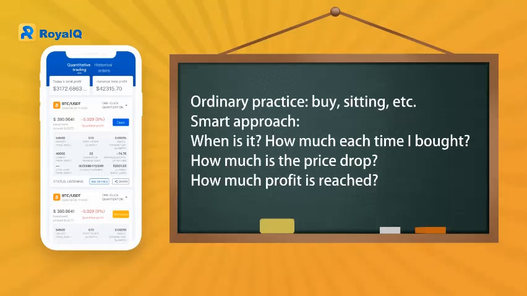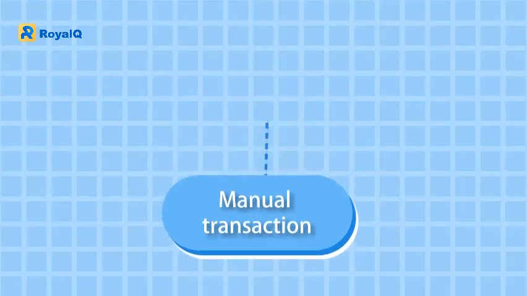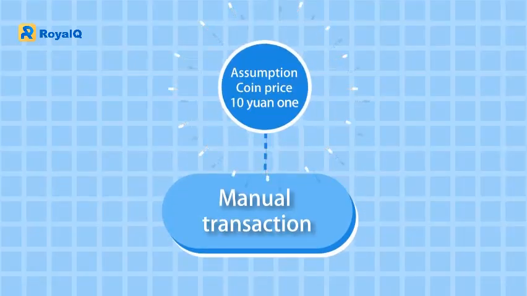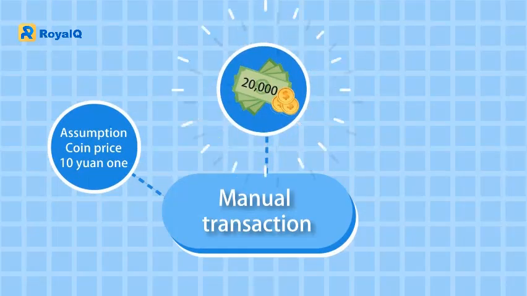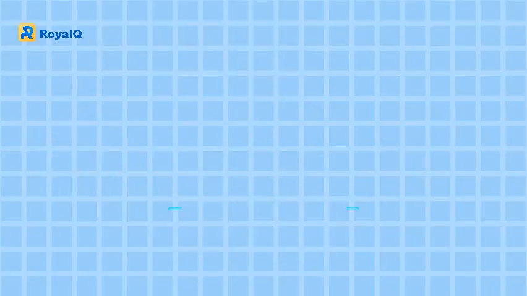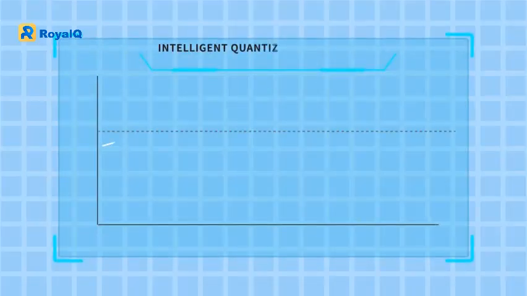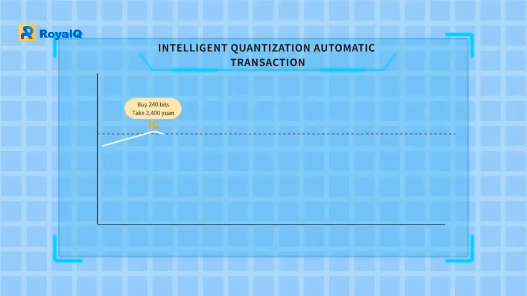Assuming that the initial principal is 20,000 yuan, manual trading, assuming that the Bitcoin price is 10 yuan apiece, a stud buys a full position and 20,000 yuan buys 2,000 Bitcoins. Intelligent quantitative automatic trading. Currently the price of Bitcoin is 10 yuan each. 240 Bitcoins are bought at a cost of 2,400 yuan. The price of Bitcoin continues to fall, falling to 7.5 yuan each, and the purchase is monitored.